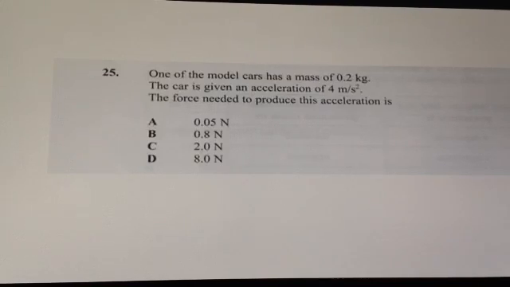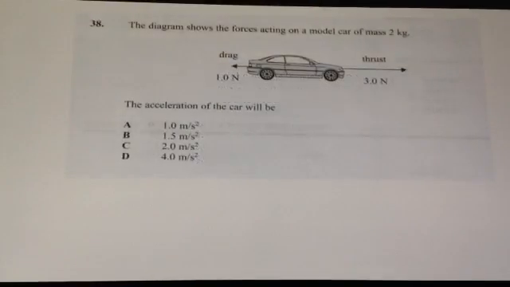So here we're trying to find that resultant force. We know the mass is 0.2 kilograms and the acceleration is 4 meters per second squared. So using F equals ma, we need to times 0.2 by 4. That will give us the answer of 0.8 newtons. So B would be the right answer.